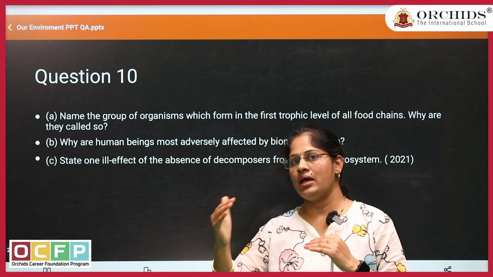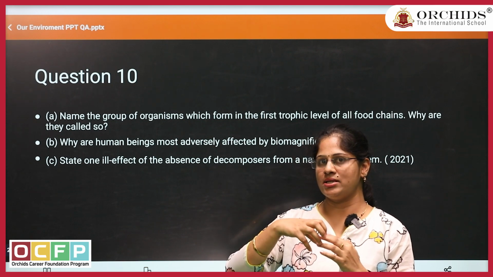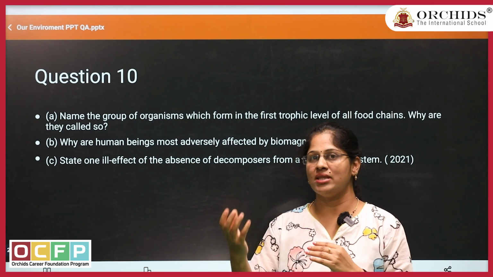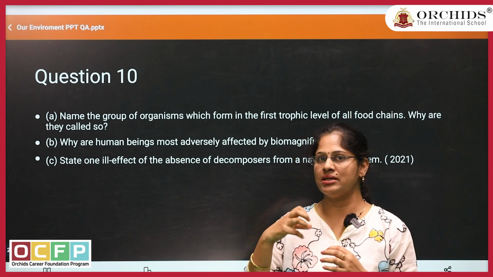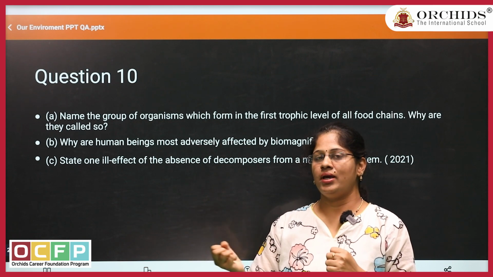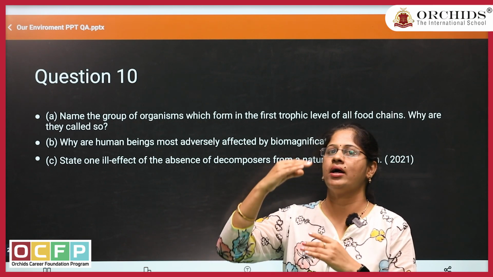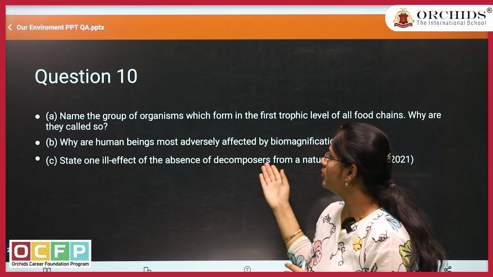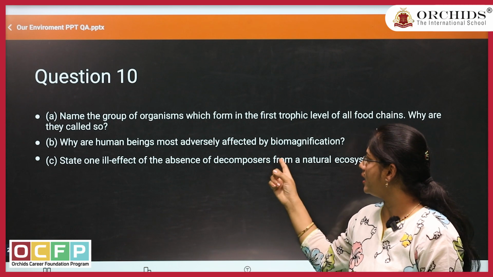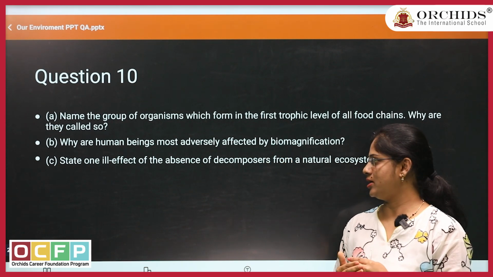When organisms eat other organisms, 10% of energy is transferred, and along with that, whatever chemical substances are eaten by those organisms are also transferred. So the concentration of chemical substances increases as we go higher in the trophic level. Humans belong to the highest trophic level, which is why humans are adversely affected by biomagnification.